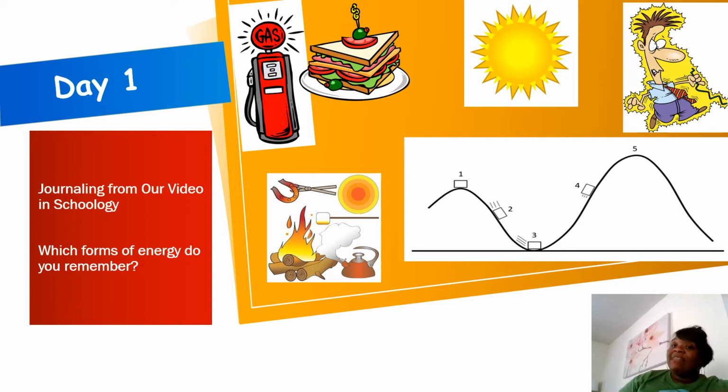We see that little guy there being electrocuted. What that is an example of, I gave it away, electrical energy. Energy that flows through an electrical circuit. We see those at the bottom left. We see those different types of heat energy. And if you remember from what we learned in school when we were together, I don't call that heat energy. I call it thermal energy.